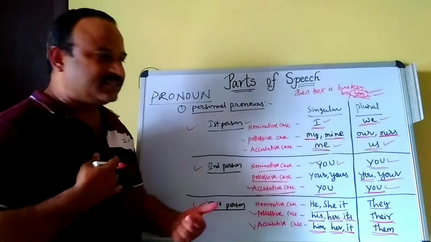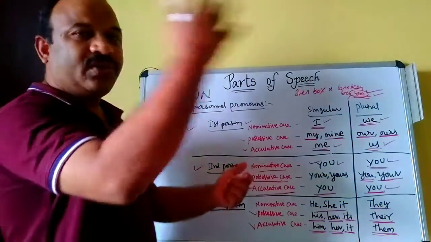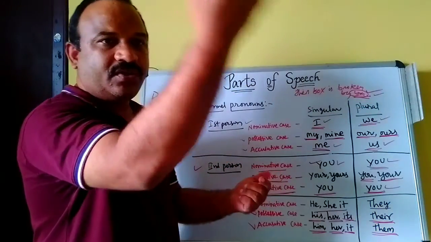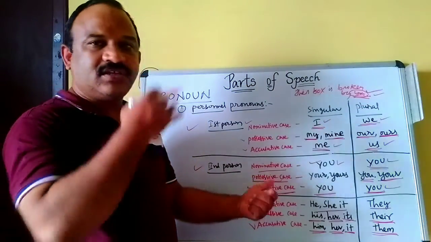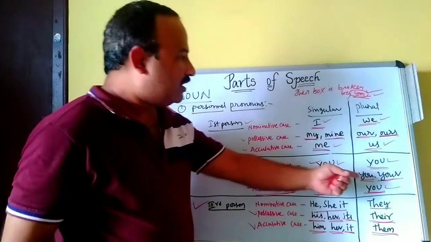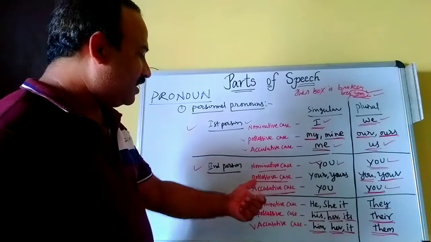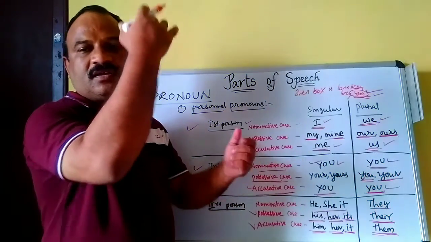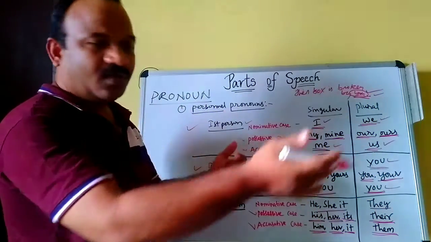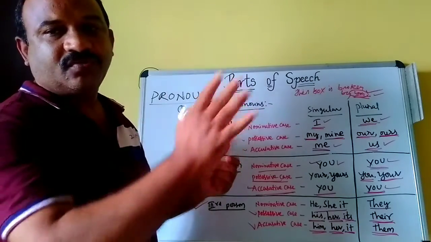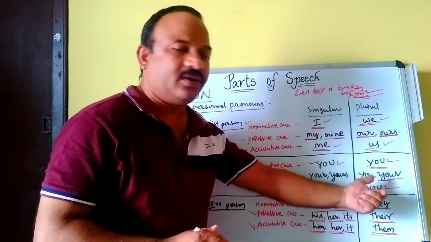Second person, nominative case, you. If it is plural also, you. Possessive case, your or yours. In accusative case, singular or plural, you must use you.